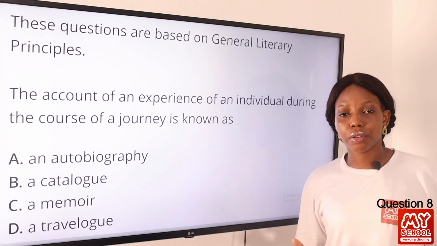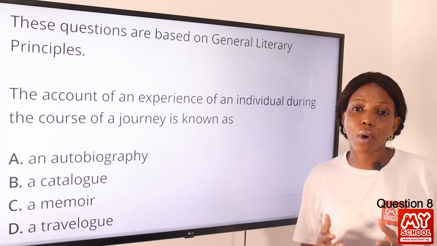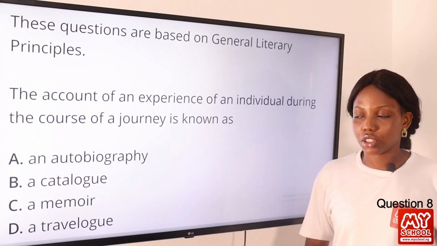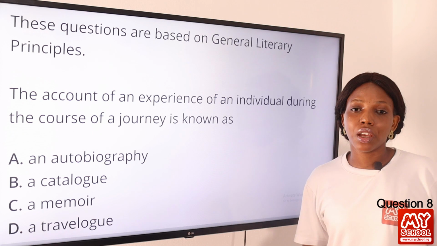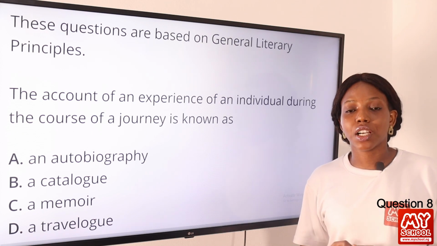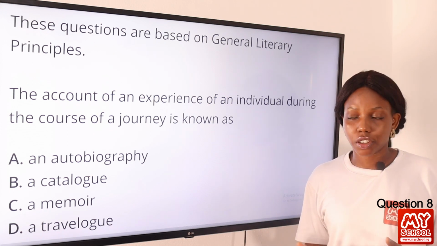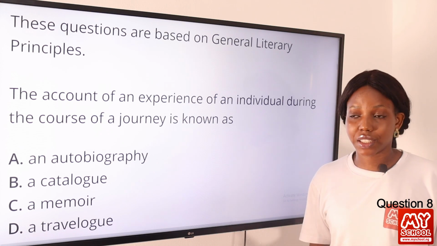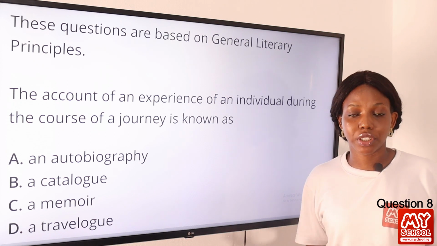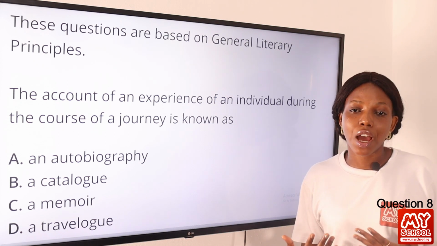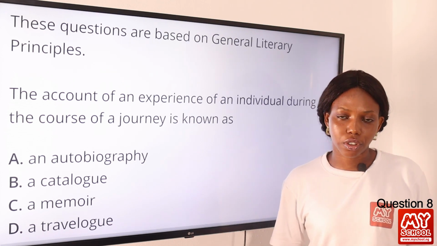Travelogue is a story, a book that tells us of an individual's experience while traveling or while he or she is on a journey. So the answer to this question is definitely option D. But a memoir is a story that gives accounts of a person's personal experience or knowledge about an event, okay? A catalogue is just a list of items. An autobiography is a story about a person's life written by that same person. So if I were to be writing a story about my life, I'm writing an autobiography. So the answer to this question is option D, a travelogue.